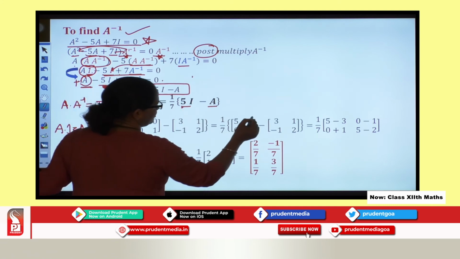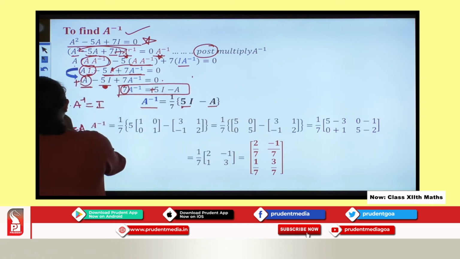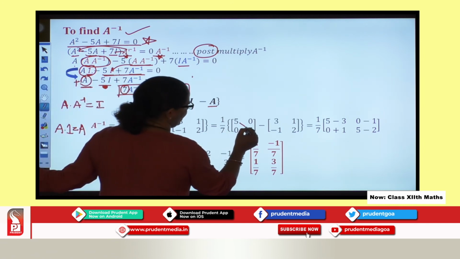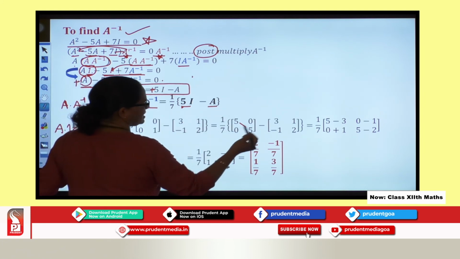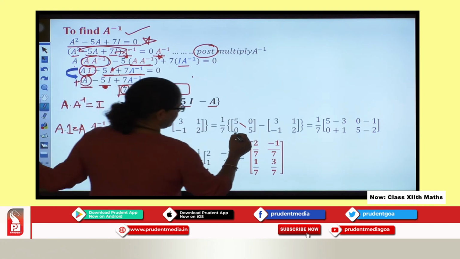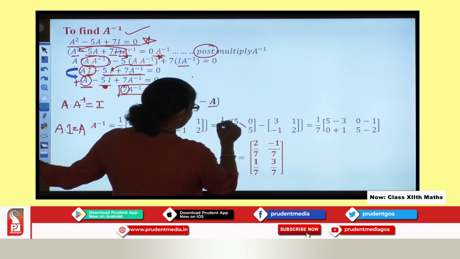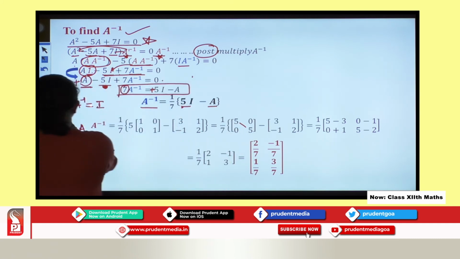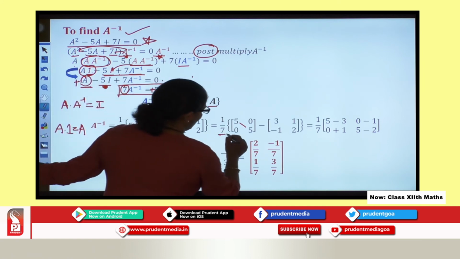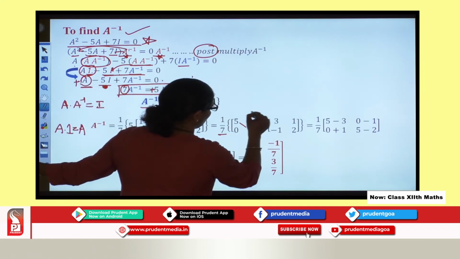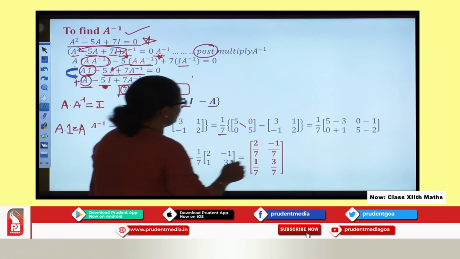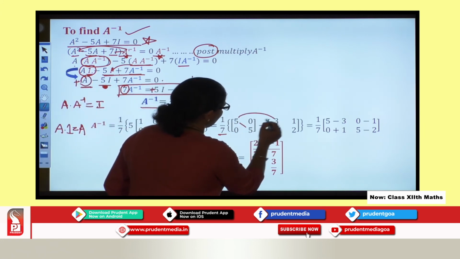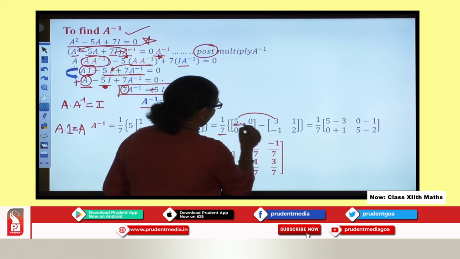So you have matrix I, you can see matrix I over here, and 5 is multiplied to it. So what you get is a scalar matrix where diagonal elements are 5. Now over here matrix A you have with you, so I proceed further with 1 by 7 as it is, and I proceed further. This is a subtraction, right? So it will get subtracted correspondingly.